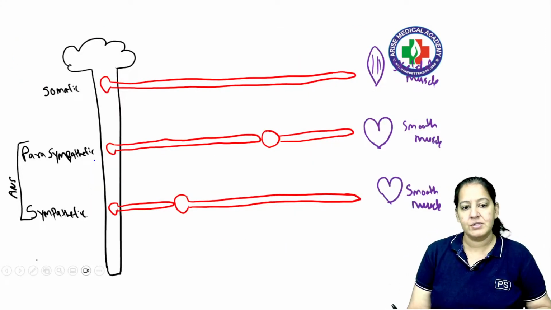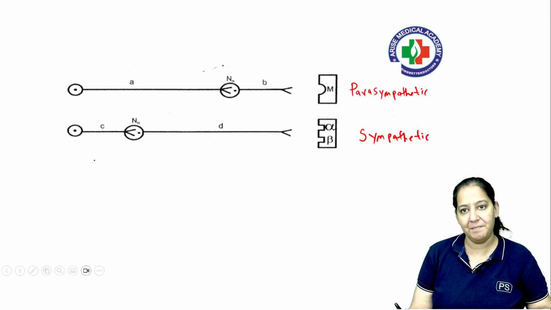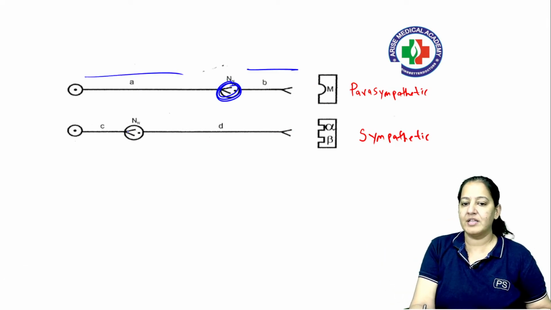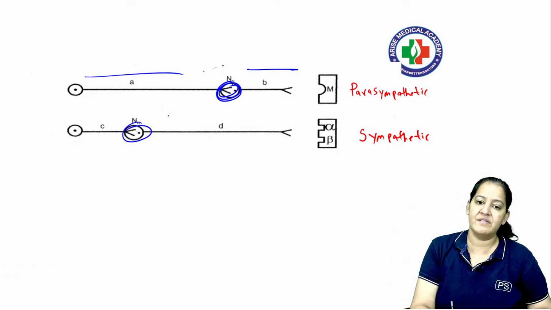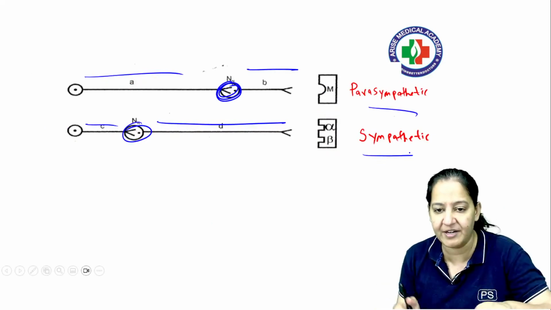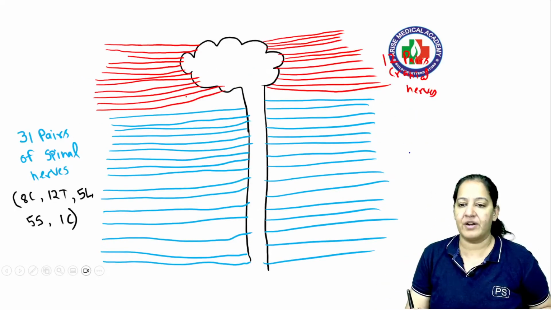You got my point? So this is all regarding sympathetic and parasympathetic. You can see parasympathetic is close to the organ. That's why pre is longer than post. Sympathetic is close to the central nervous system. So pre is shorter than post. So this is the basic, you got it. The receptors are different, right? The neurotransmitters are different. Okay.